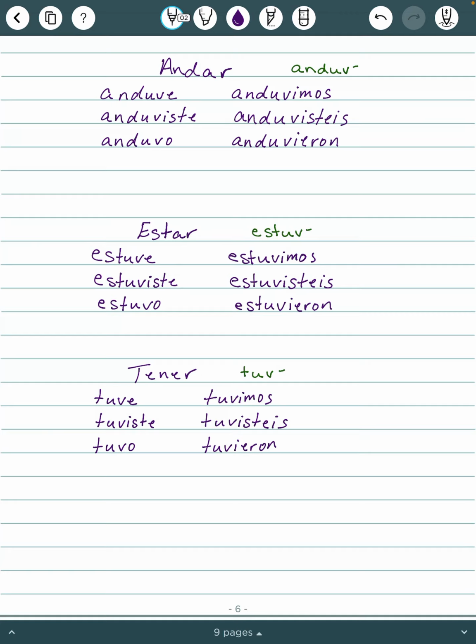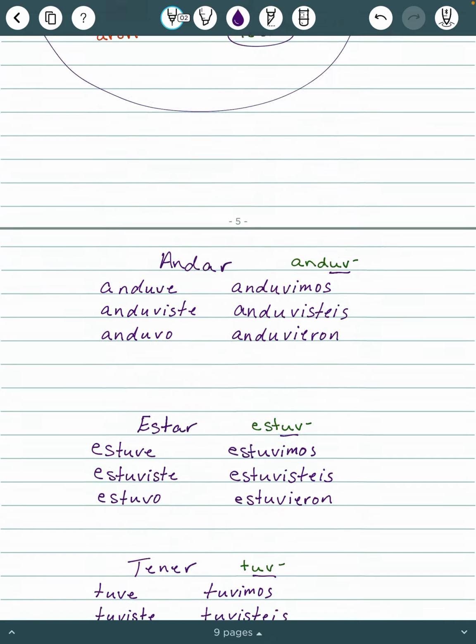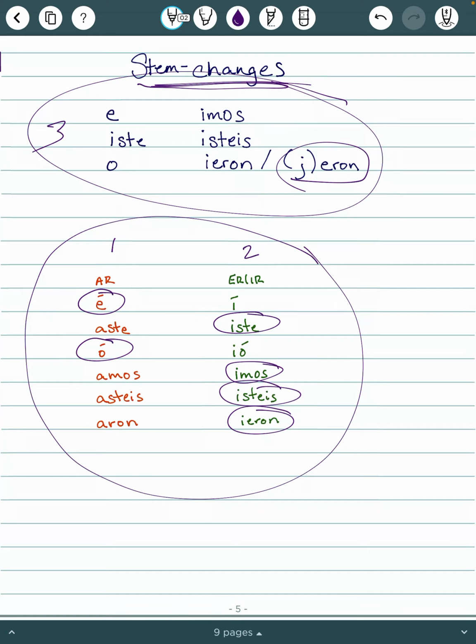I have them just grouped into sets that are similar. So andar, estar, and tener. They all have that UV in there that we just kind of added in. It seems like from nowhere, but we just have to memorize that stem. So anduv, and then we're going to add set 3 of those verb endings.